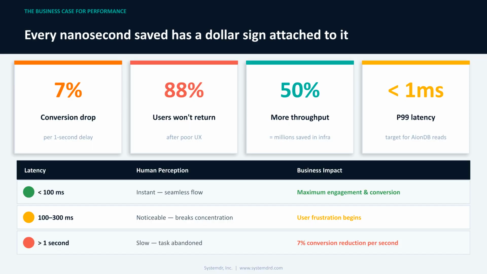Every nanosecond saved has a dollar sign attached. A 1-second delay causes a 7% conversion drop. 88% of users won't return after poor user experience. Conversely, 50% more throughput means millions saved in infrastructure. We target sub-1 millisecond P99 latency for AionDB reads. Low latency provides maximum engagement and conversion.